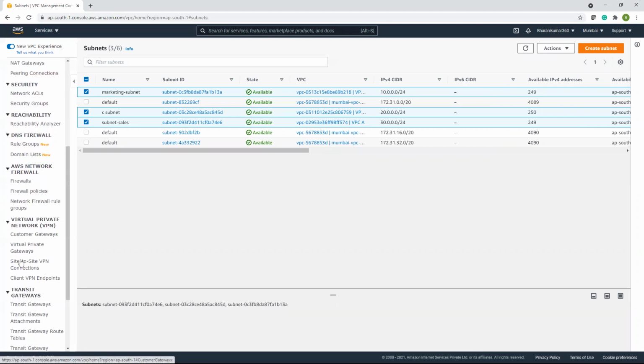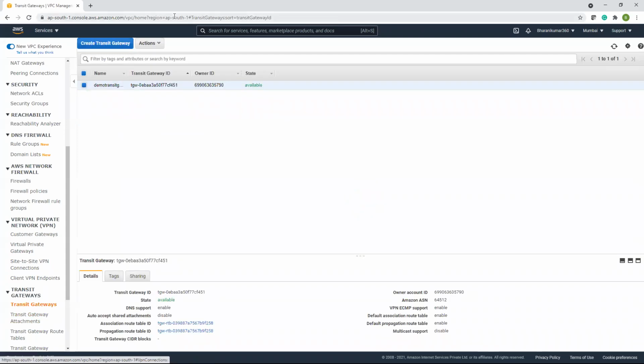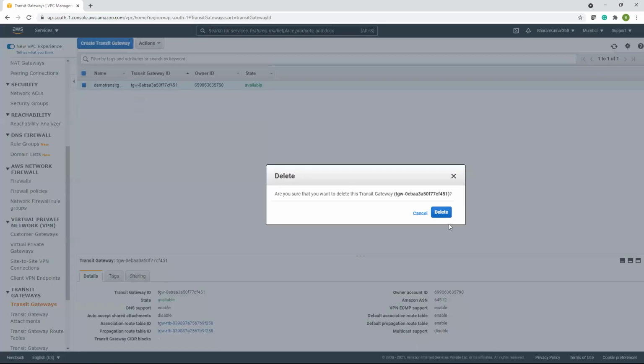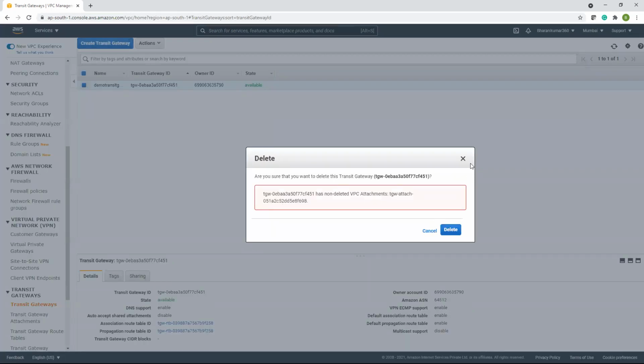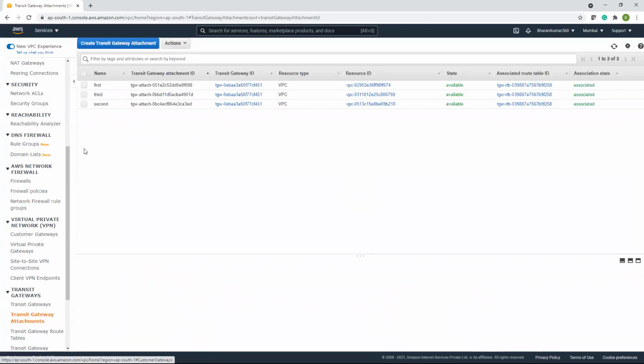And transit gateways. First, you have to delete the attachment.